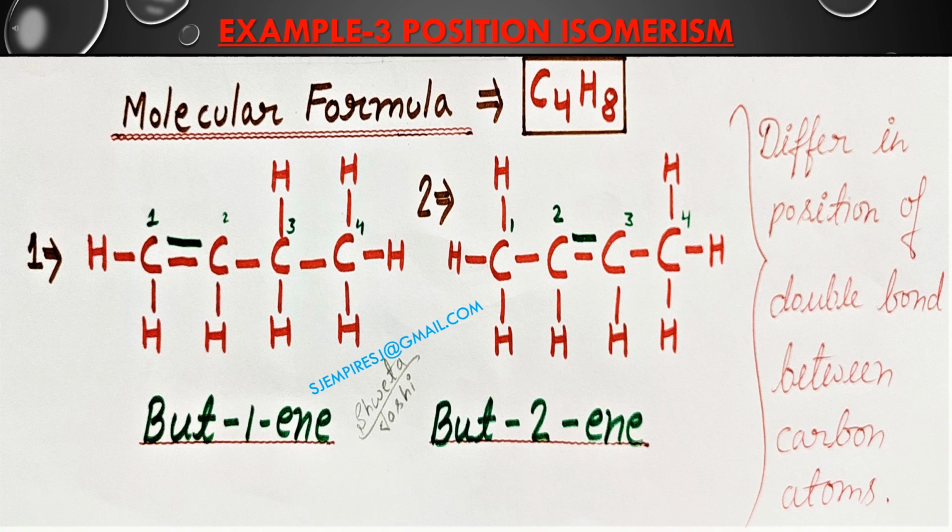In first case, that double bond is attached to the first carbon atom, and in second case, that double bond is attached to the second carbon atom. Name of the first compound is but-1-ene and name of the second compound is but-2-ene. Since in this case there is variation in the position of double bond, that is why these are also examples of position isomers.